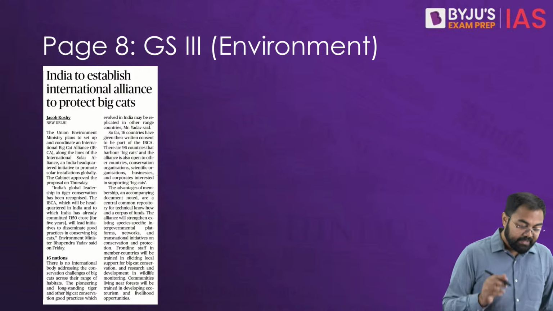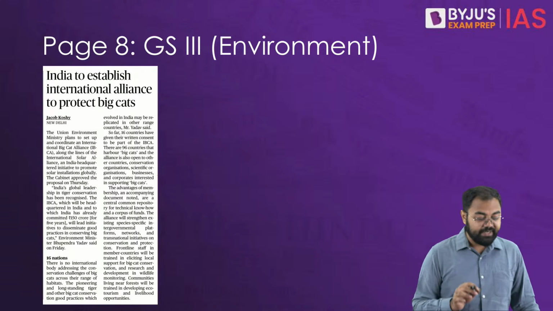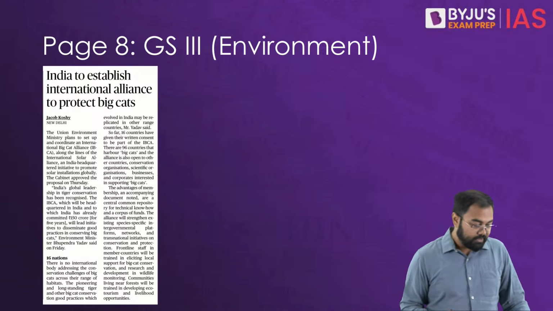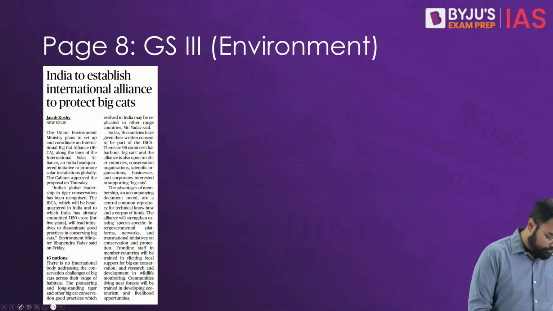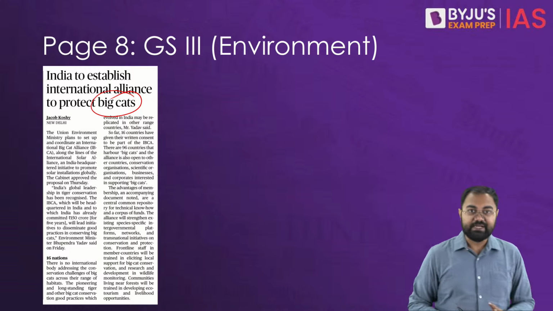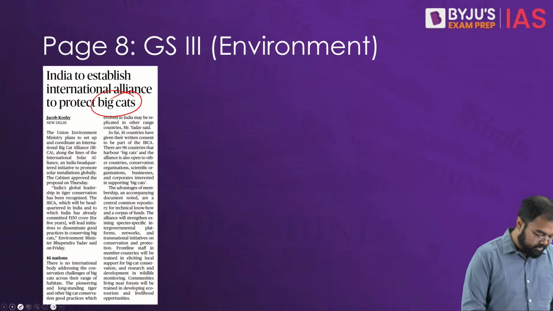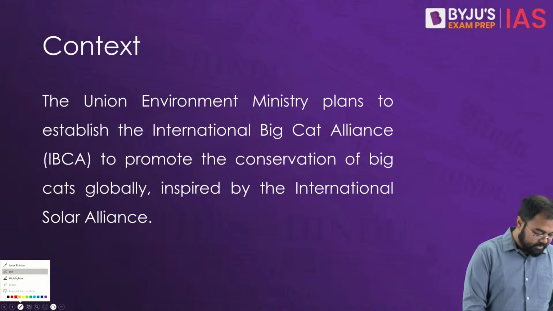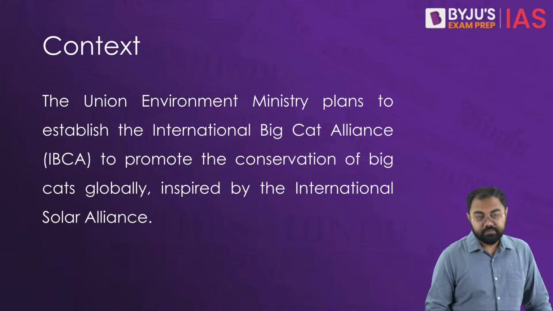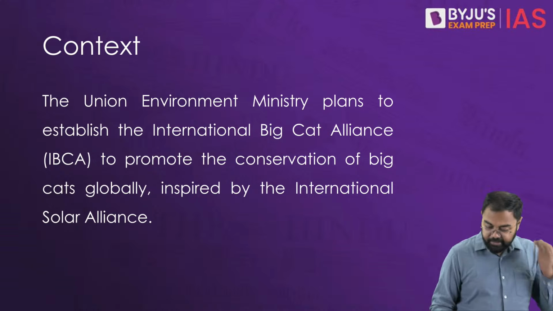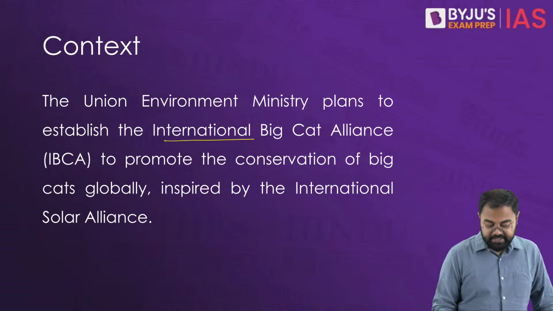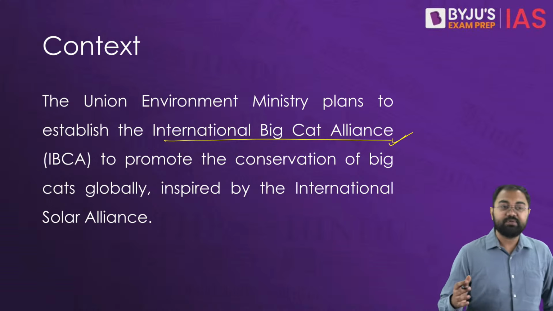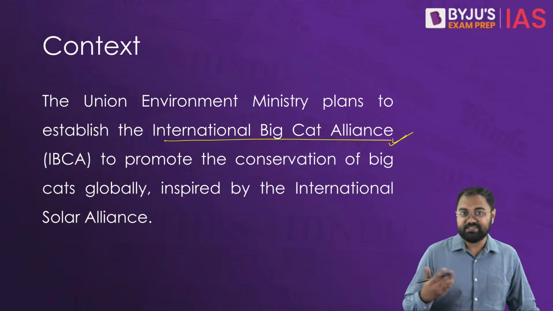Then there is another article on page number 8, with regards to GS3, Environment and Ecology: India to establish international alliance to protect big cats. First we'll try to understand what we mean by big cats, and then some of the efforts. The context of the article is that the Environment Ministry plans to establish an International Big Cat Alliance, very similar to how the International Solar Alliance has worked.